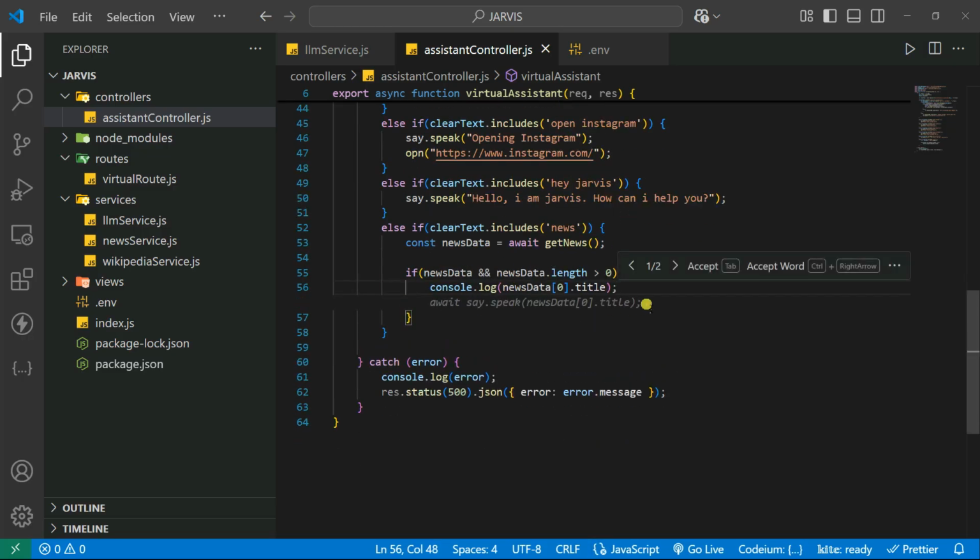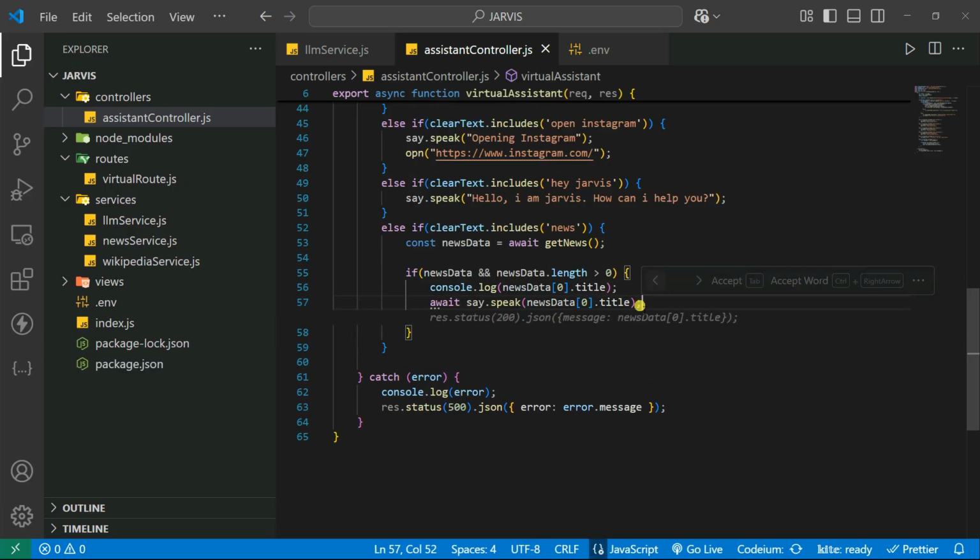Then you can speak it. Let's say await say or speak, and we're going to speak the first one, and you can also send the request to our Postman. You can also console.log all of the news here, or use a for statement.